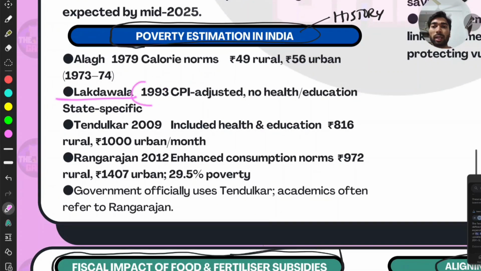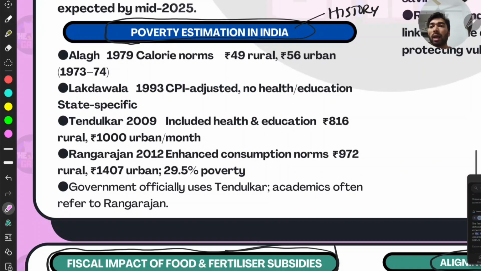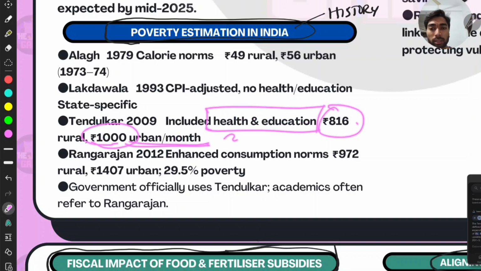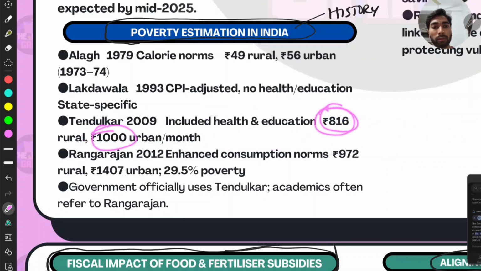Then the Lakdawala in 1993, that is post LPG reforms, right? CPI adjusted and no health or education is taken, and state specific. He gave first time the state specific poverty lines, right? And the Tendulkar Committee in 2009 included health and education, that is 816 rural and 1000 per urban, and this is in 2011 to 12, right? Before that, in 2004 to 2005, there was another, not these parameters. These are the revised ones by the Tendulkar, right? Before they gave just 500 or something like that, right?